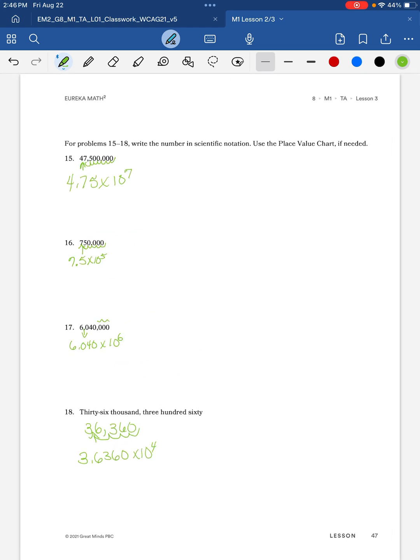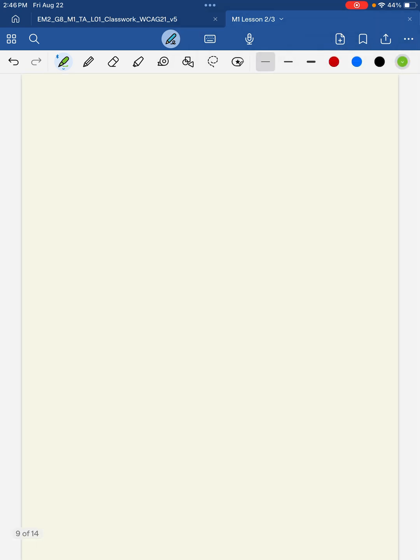I'm going to also give you an anchor chart. So we're going to say scientific notation is written A times 10 to a power.